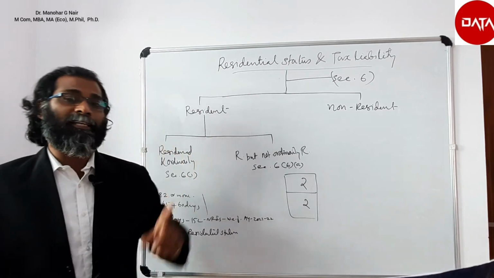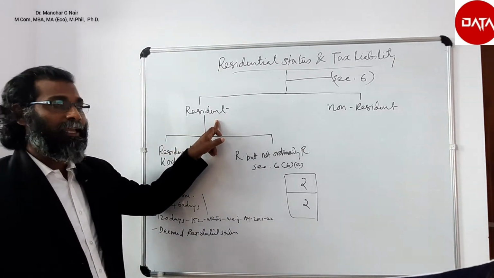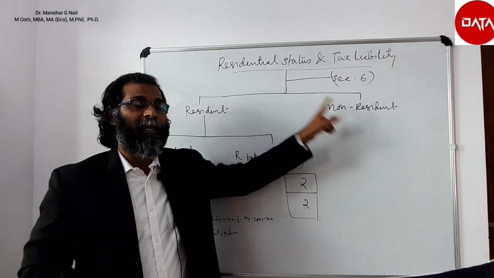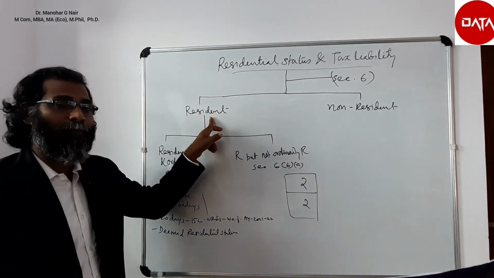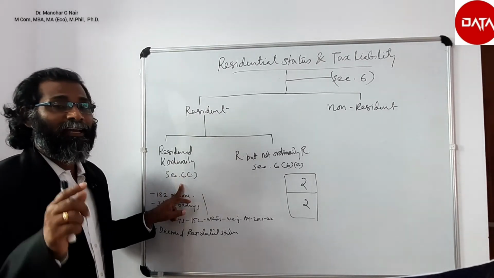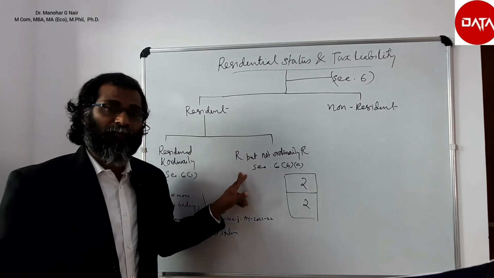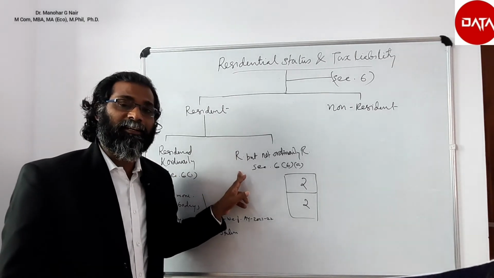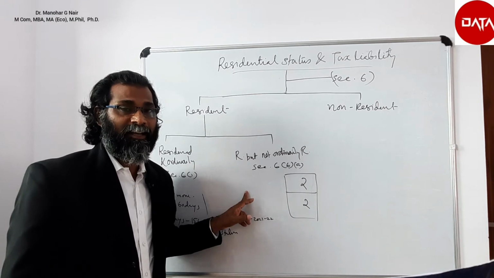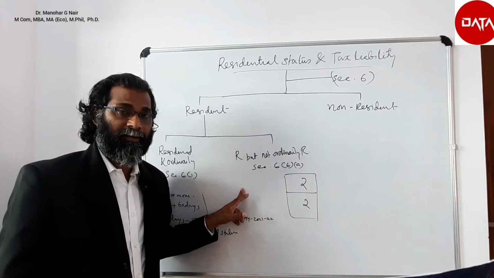If anyone satisfies at least one basic condition, he is said to be resident. If not satisfying, non-resident. If satisfying at least one basic condition plus the 2 additional conditions, then he is said to be resident and ordinarily resident. If a person satisfies any one of the basic conditions but not the additional conditions, then he is said to be resident but not ordinarily resident.